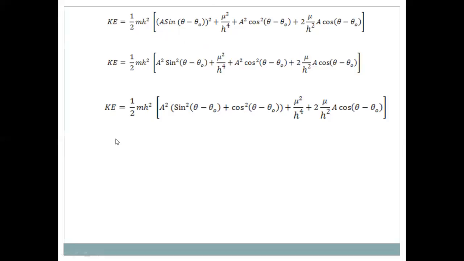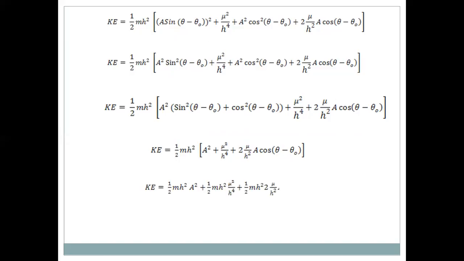So the kinetic energy of the planet is ½ m h² [A² + μ²/h⁴ + 2μ/h² A cos(θ − θ₀)]. After expanding this, the kinetic energy is equal to that one. This is the kinetic energy of the planet which revolves around the sun.